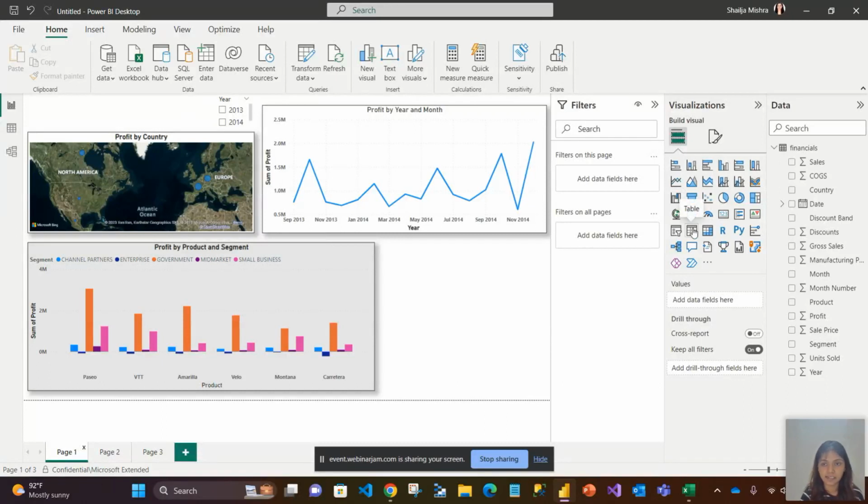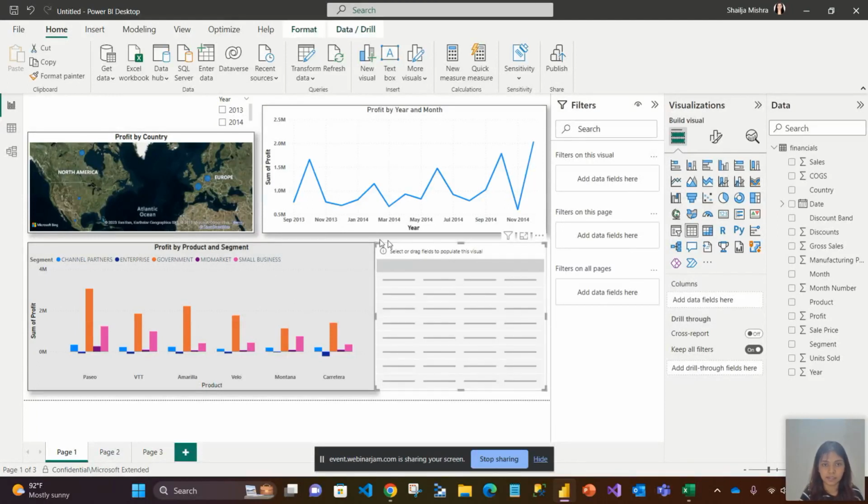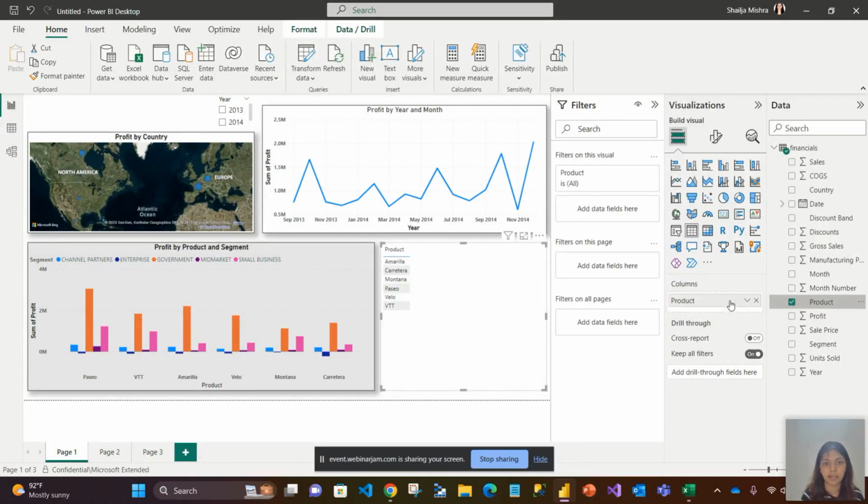Okay, how do we create a table? So here, if you see, there's a visual table. I click here, it appears here. Okay, let me just separate it a bit. Okay, now in this table, what I want to add here is, okay, what are the different products I have? Firstly, let me add this. It has automatically selected all the distinct products. Okay, now I say give me the sum of the units sold.